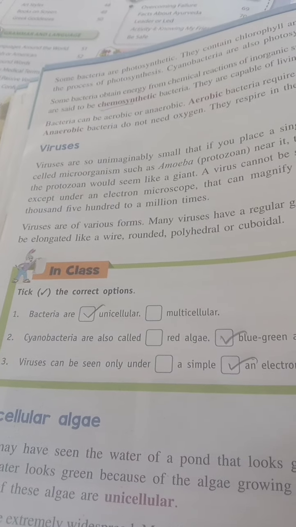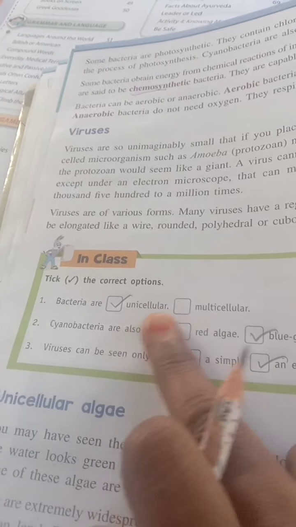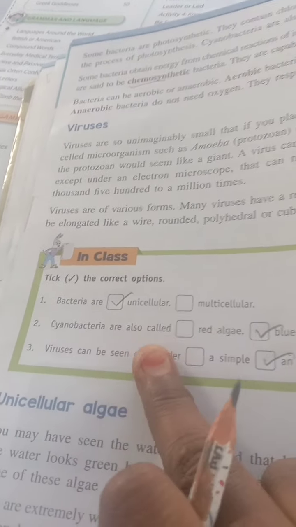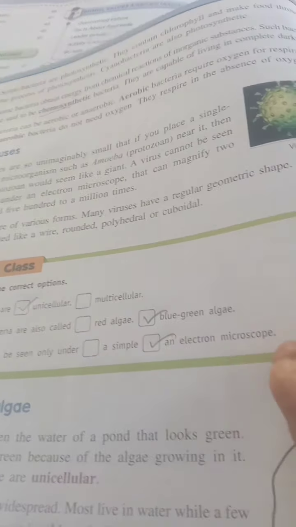In the last video we discussed bacteria, viruses, and fungi. Bacteria are unicellular. Cyanobacteria are also called blue-green algae. Viruses can be seen only under an electron microscope.